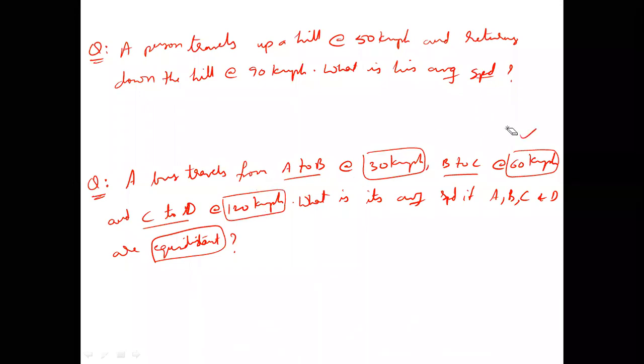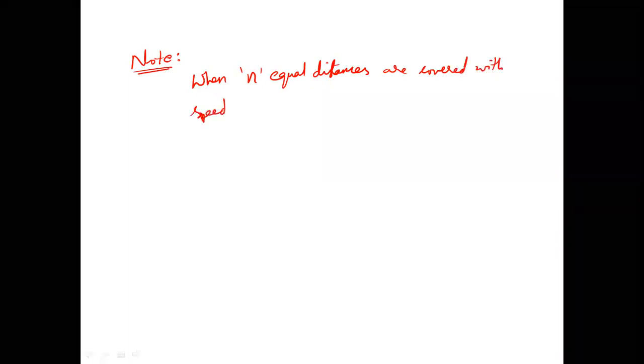So now in the next slide, I'll be giving you a very important note that will be useful directly to apply for the questions where n equal distances, 2 equal distances, 3 equal distances, n number of equal distances are covered with different speeds, s1, s2, like this, n different speeds, let's say.